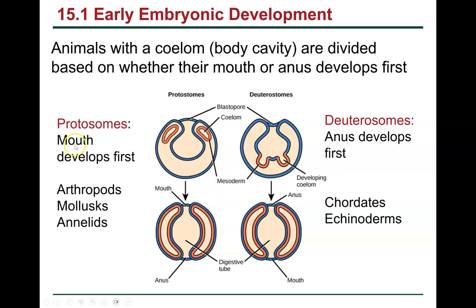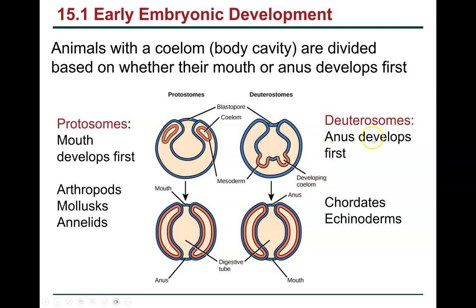So with the protostomes, the mouth develops first. Examples of protostomes are going to be your arthropods, which includes your insects, mollusks, which include clams, and annelids, which are your earthworms. So we've got the mouth developing first, and then the anus develops.